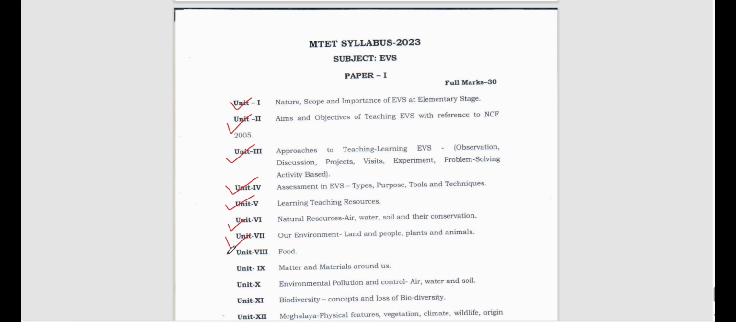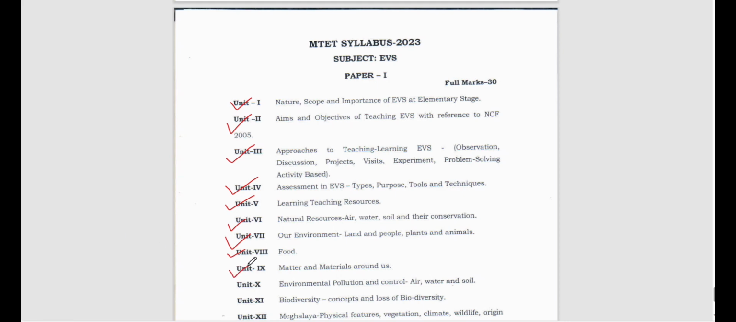Next one is number 8. Unit 8 says about food. So we know what is a food. There are different components of food like carbohydrates, fats, vitamins, minerals, then water. So we human beings or animals, all of us, what do we need? We need the food. And this food is made by whom? This food is made by the plants, right? So the food is coming from the plant. Of course we cook it by ourselves, but then the natural source, the original source is the plant, right?